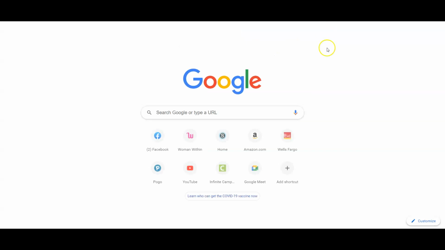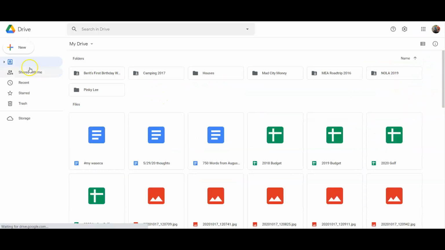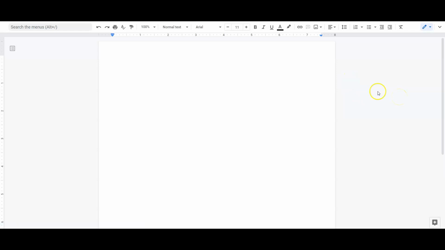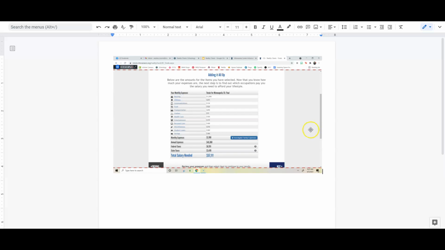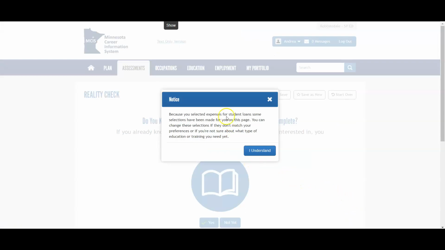So do the print screen, and then what I want you to do is make a new document. You're just going to go into your Drive and make a new document, and then you can just paste your picture right in there so that it looks like this.